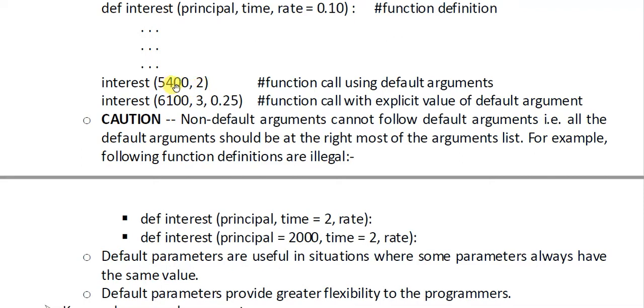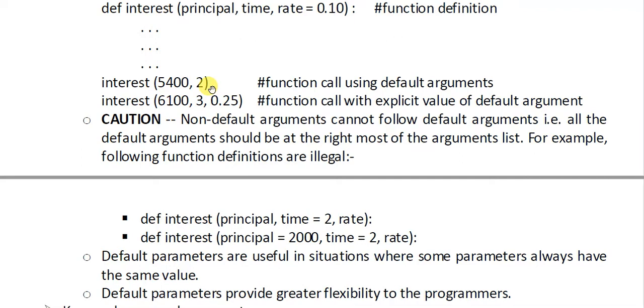But if this call is made, then what will be the processing? 5400 will be taken as principal, time will be taken as 2, and rate will not be provided. And as rate does not have any default value, it will generate an error because you have not provided sufficient values. Similarly, in the second definition, principal and time are being taken as default arguments